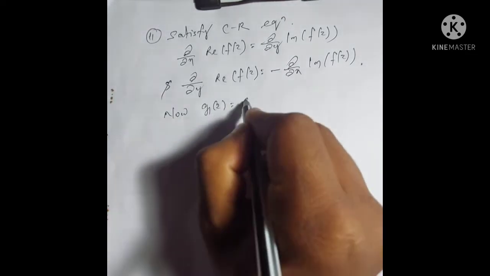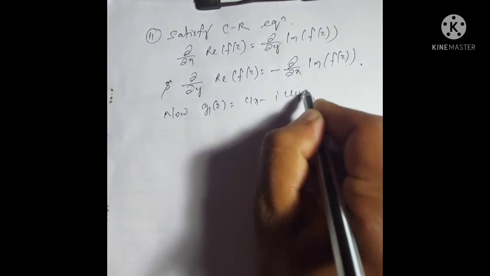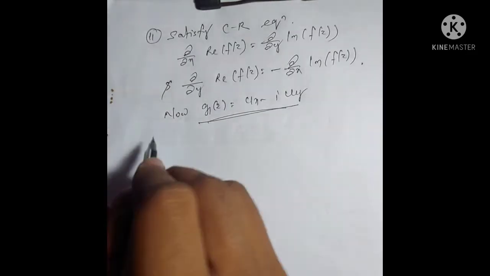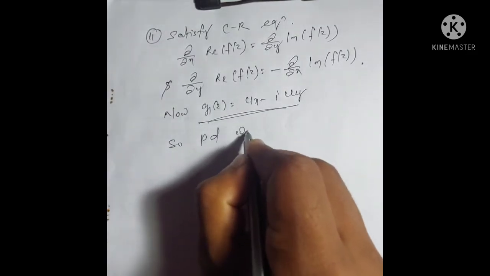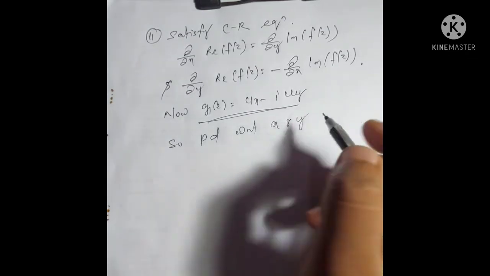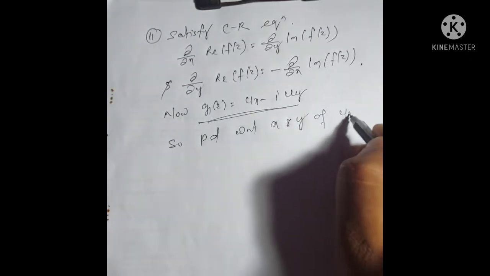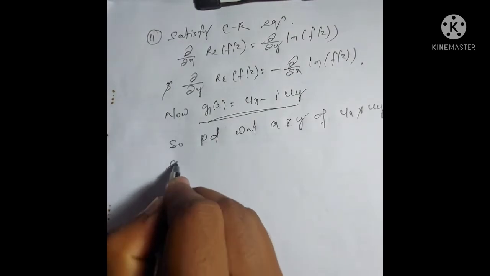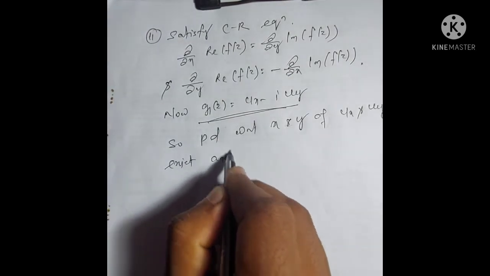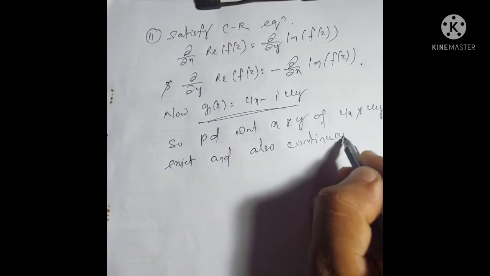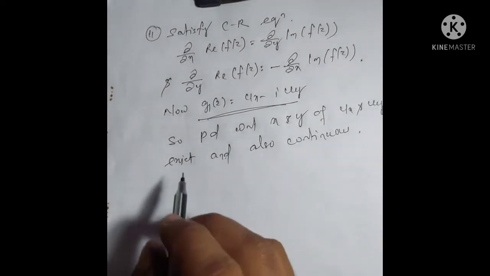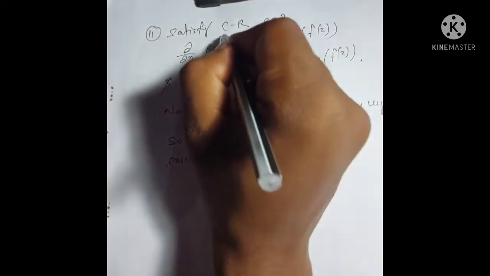Now g1(z) = u_x - i u_y. Since u is harmonic, the partial derivatives with respect to x and y of u_x and u_y exist and are also continuous. So we only have to check whether g1(z) satisfies the CR equations.